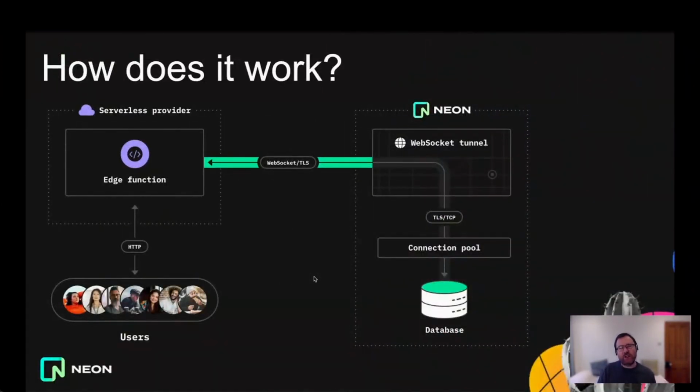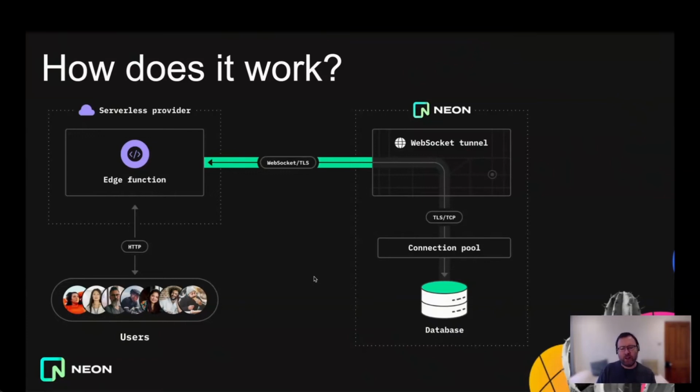How does this all work? Well, the basic idea, as I said before, is quite simple. We run a basic WebSocket to TCP tunnel or proxy, and we redirect the normal Postgres wire protocol straight through that. So the driver connects to the proxy over a WebSocket. It tells the proxy which database host and port it wants to reach, and the proxy then opens a TCP connection to that host and port, and from then on it just relays traffic in both directions between the driver and the database.